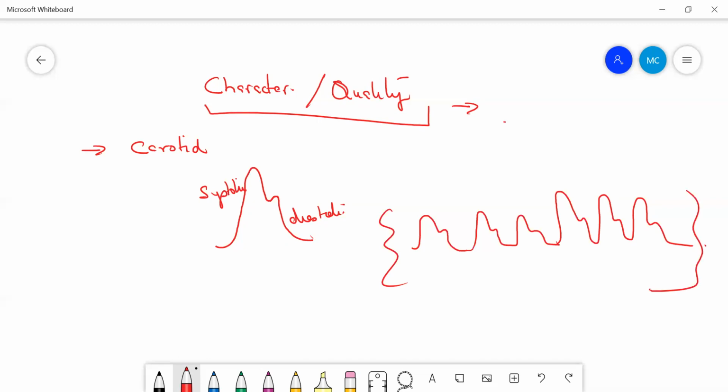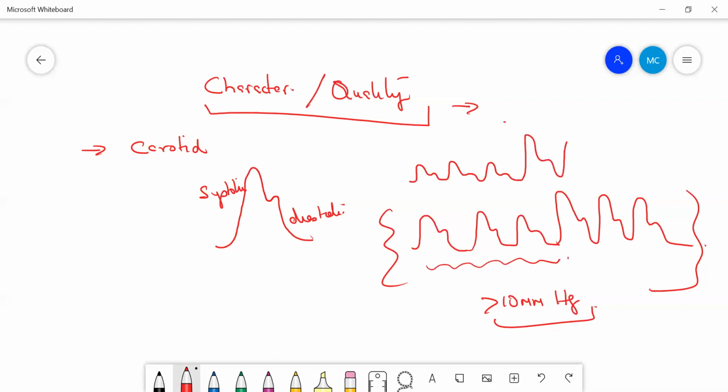Now what happens during certain conditions, like cardiac tamponade or COPD. Sometimes this decrease in the systolic blood pressure becomes more than 10 millimeters of mercury. You can find quite a difference between the inspiratory waveforms and the expiratory waveforms. Something like this you can say.